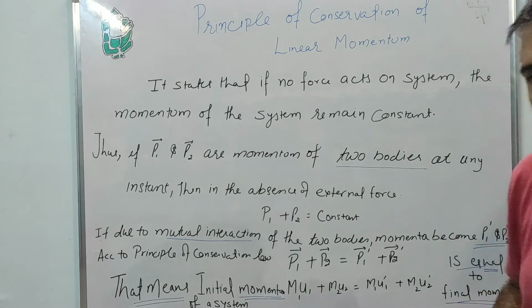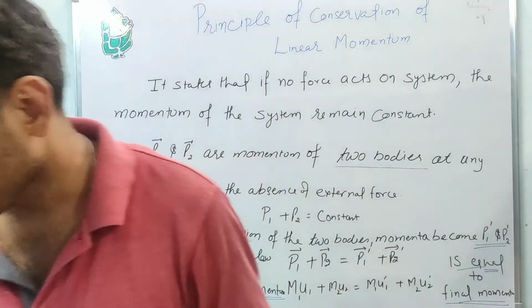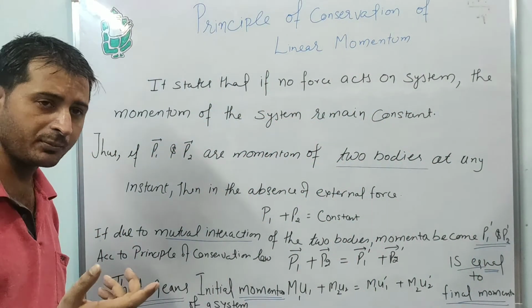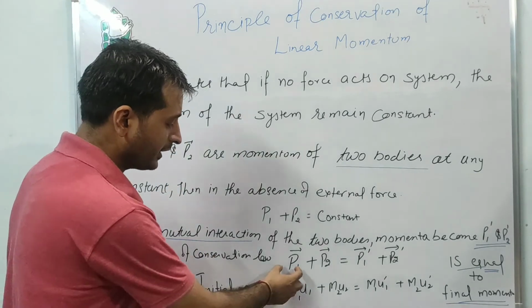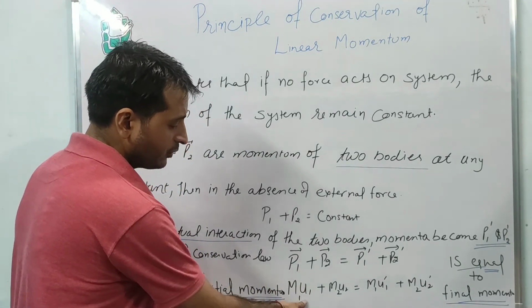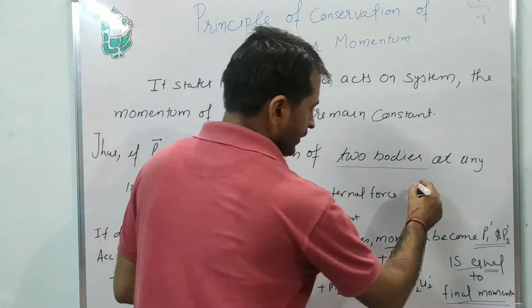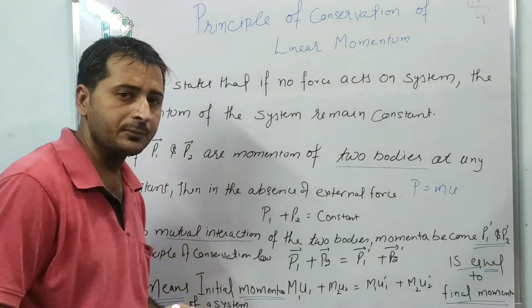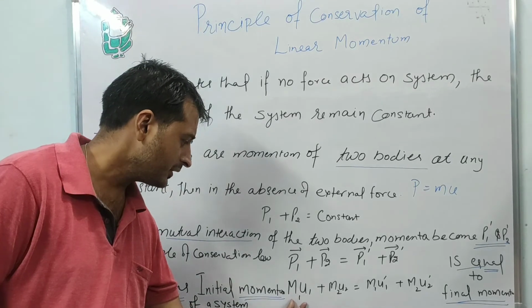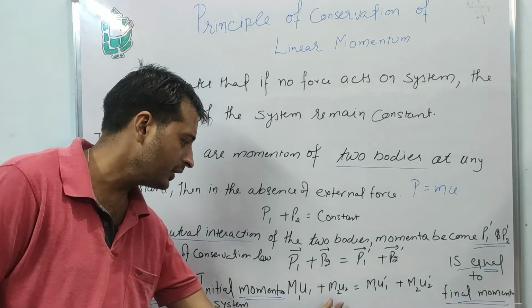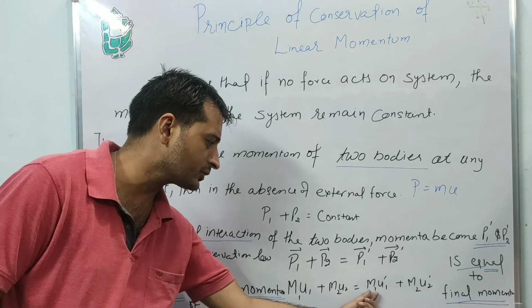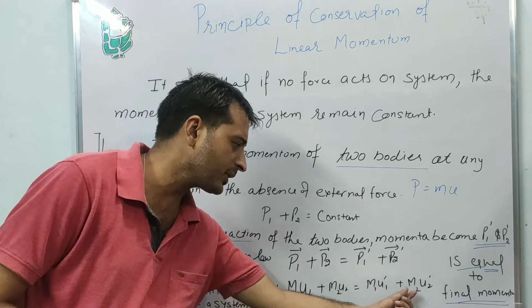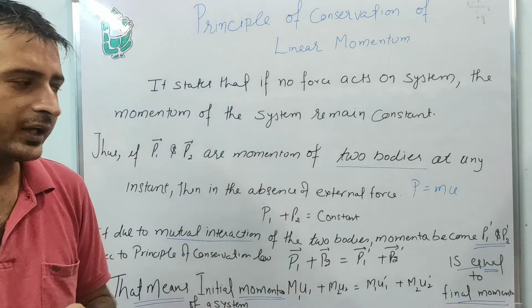In terms of mass, this equation can be written in terms of m1 u1. The reason is momentum is defined as m into v, so it is designated as m1 u1 plus m2 u2 equals m1 u1 dash plus m2 u2 dash.